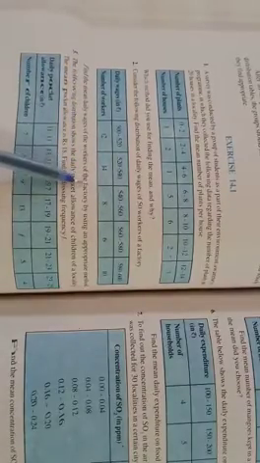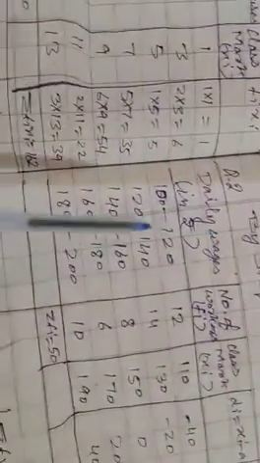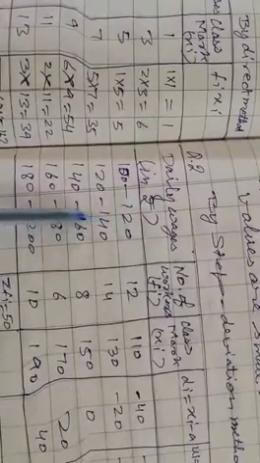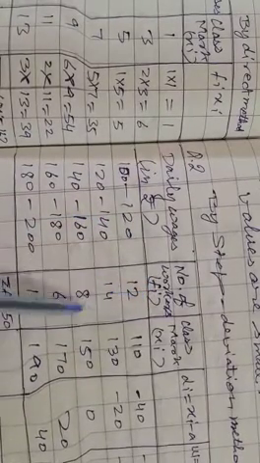Now question number 2. Consider the following distribution of daily wages of 50 workers in a factory. Daily wages in rupees, number of workers. Find the mean daily wages of the workers of the factory by using an appropriate method. Now the given values are very large, so we use the step deviation method. Daily wages in rupees, number of workers fi.